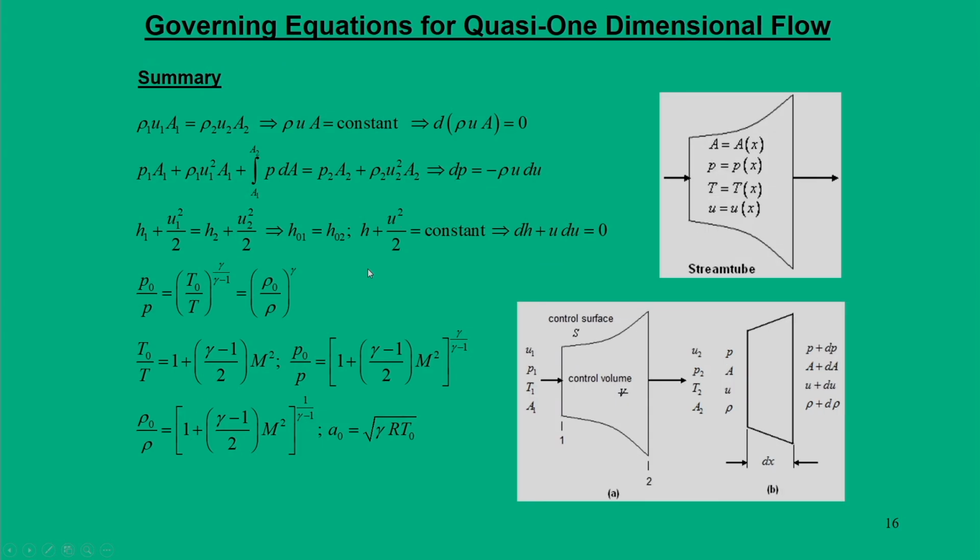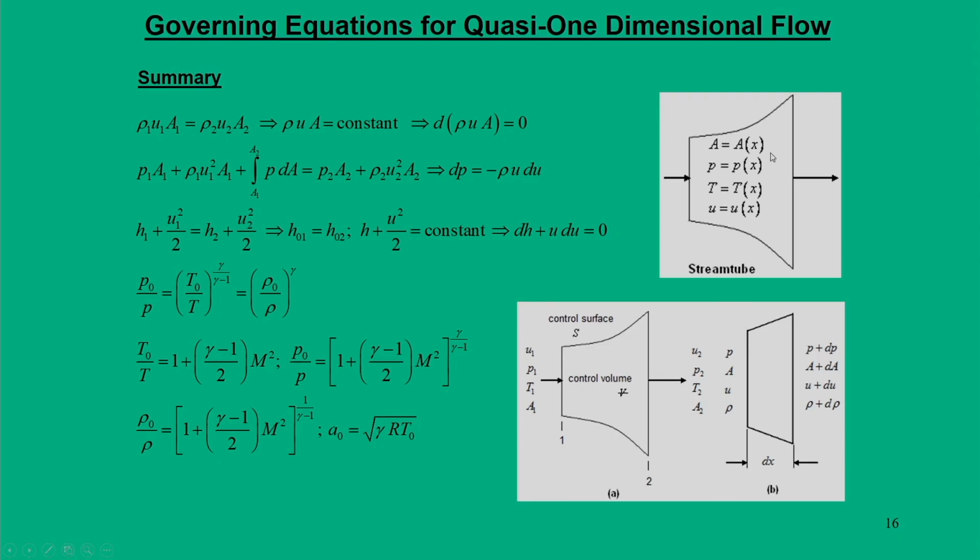Okay. So, just to summarize what you have studied, we are looking at a quasi one dimensional flow approach, where the area can change in a particular direction, that is A as a function of x. That is the first assumption of quasi one dimensional flow.